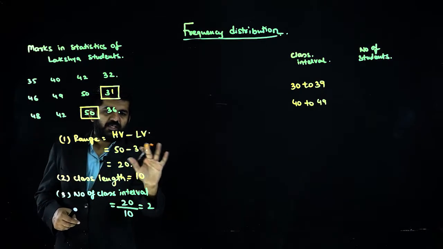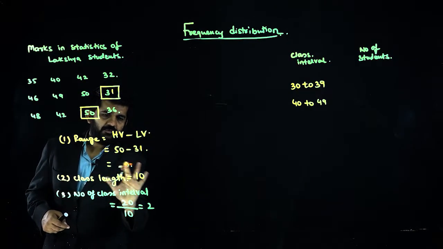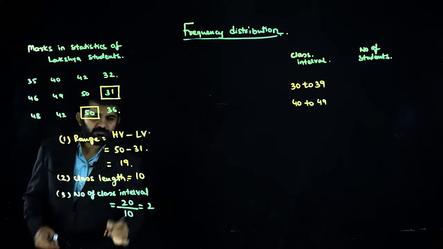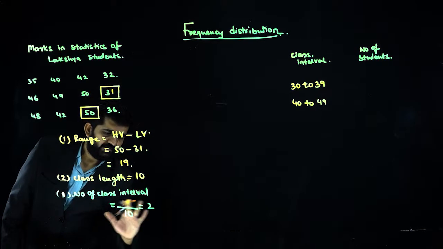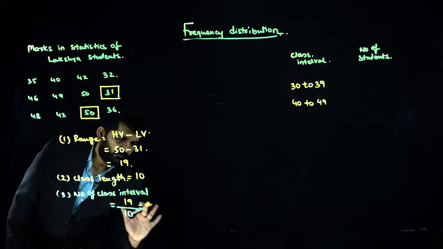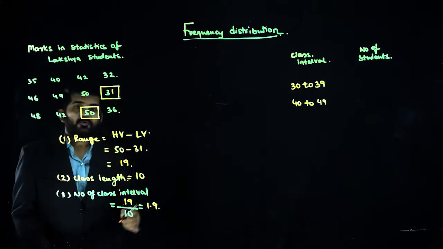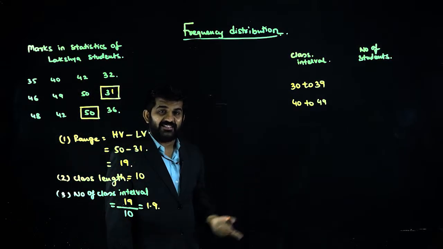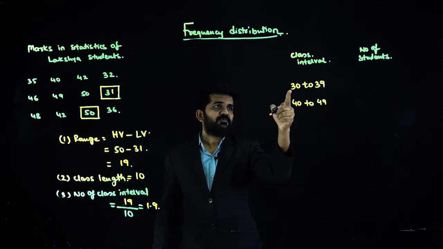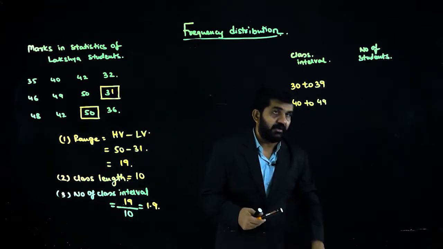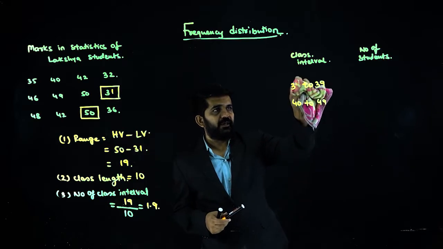So 50 minus 31 will be 19. Class length is 10, and 19 divided by 10 is 1.9. You will have to take the next digit, two classes. So the number of class intervals: these are the first class interval and the second class interval. I'm starting with 31.